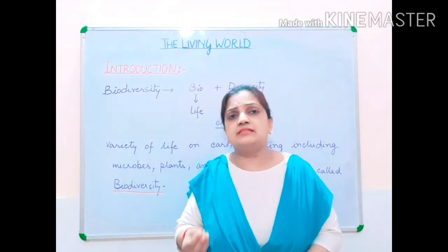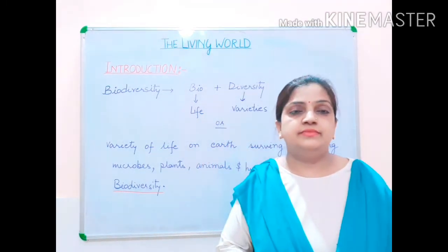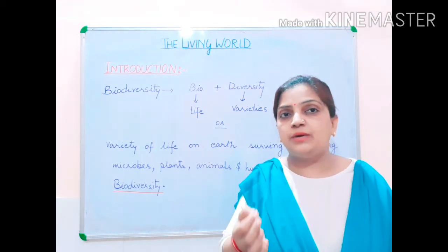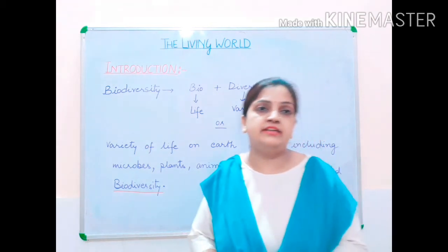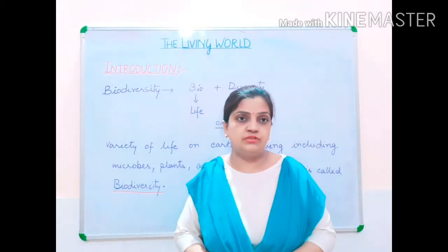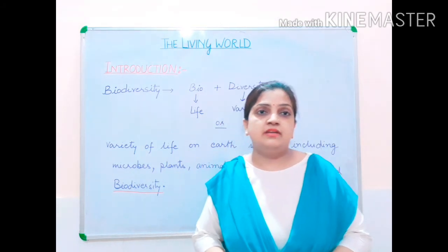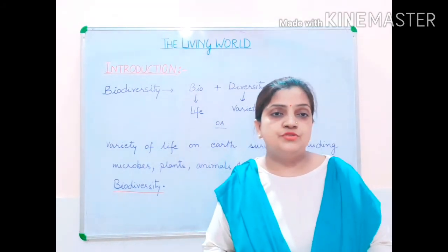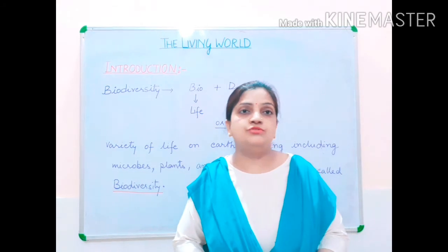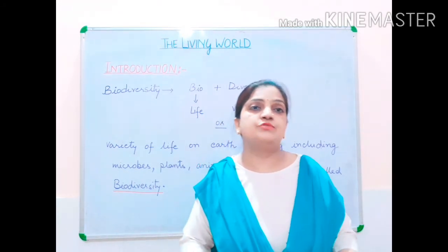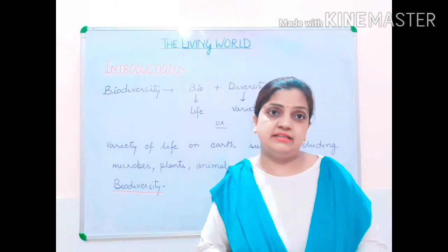If we take the example of a microorganism, like bacteria, it's not only one bacteria, there are varieties of bacteria surviving on this earth. If I take the example of plants, varieties of plants are there: sugarcane plant, mango tree, herbs, shrubs, various types of trees, grasses.